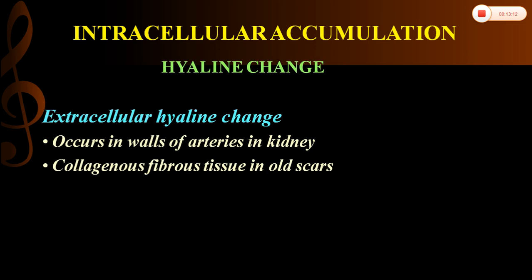Next one is extracellular hyaline change. It occurs in the collagenous fibrous tissue of old scars and also in the walls of arteries of the kidney in long-standing hypertension and diabetes. Here the walls of the arteries show hyaline change, resulting from extravasated plasma protein as well as deposition of basement membrane material. So these two are the examples of extracellular hyaline change.